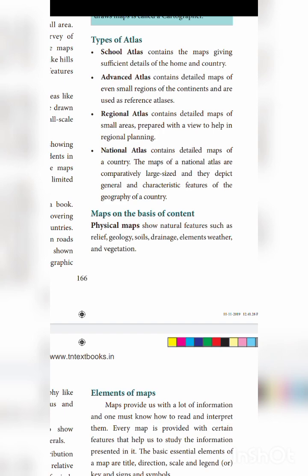One nation, for example, India map is there, no? About India, how many states you have, where you have. In India, what are the important mountains, what are the important rivers, you can see there. Okay, so these are all the types of atlas.